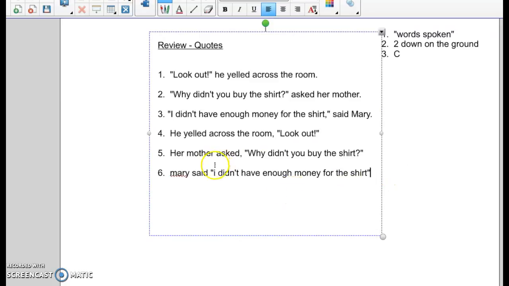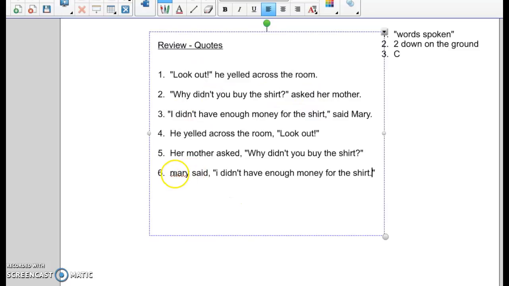Step 2, down on the ground, it's a statement. So we need a comma to separate the dialogue tag from the dialogue, and then a period at the end. Make sure punctuation, then quotes. Punctuation, then quotes. P, Q, P, Q. Check it all the way throughout.